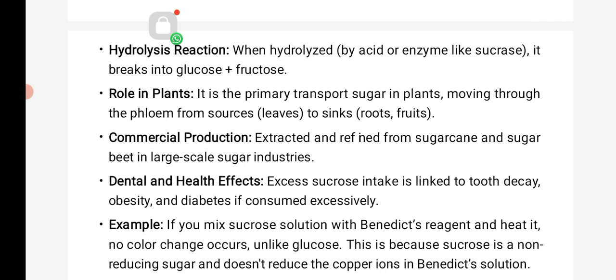So, what is the role of sucrose? Sucrose is the main primary transport sugar in plants, moving through the phloem from sources like the leaves to the roots. In commercial production, it is extracted and refined from sugar cane and sugar beet in large-scale sugar industries. Dental and health effects: excess sucrose intake is linked to tooth decay, obesity, and diabetes if consumed excessively.